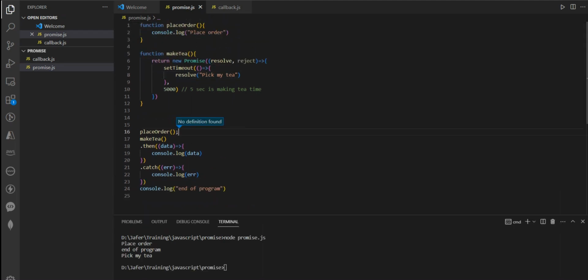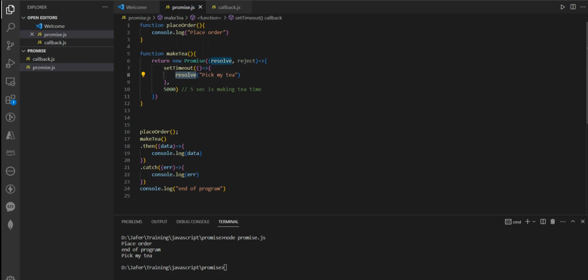Once the tea is ready, the customer is called to pick up his tea, and that's how promise works. So let us summarize or recap this. As soon as the customer places the order, the front end staff requests the backend staff to make the tea. The make tea is a long running process, and once the long running process is completed, it calls the resolve. In this case of promise, resolve is equivalent to fulfilling the promise. Reject is not fulfilling the promise.